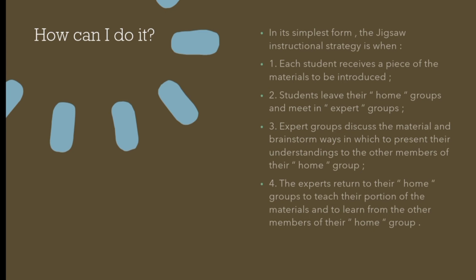After that, the expert group discusses the materials and brainstorms ways in which to present their understanding to the other members of their home group. And the last is the experts return to their home group to teach their portion of the materials and to learn from the other members of their home group.